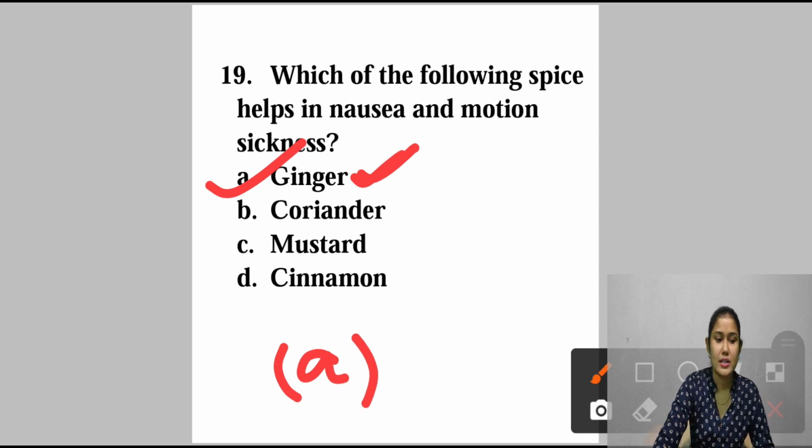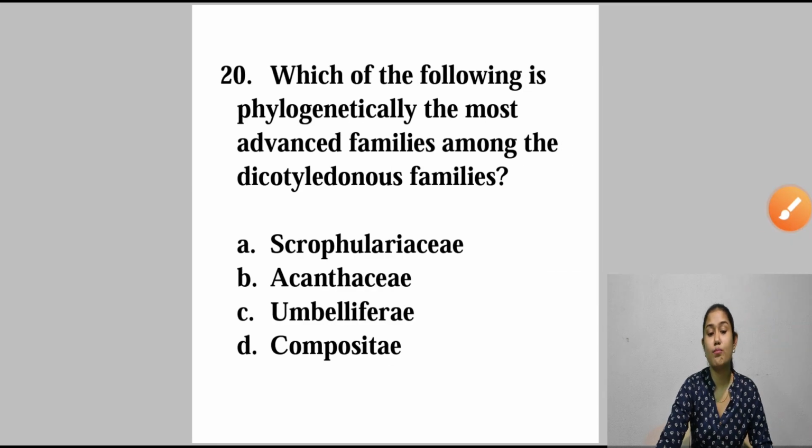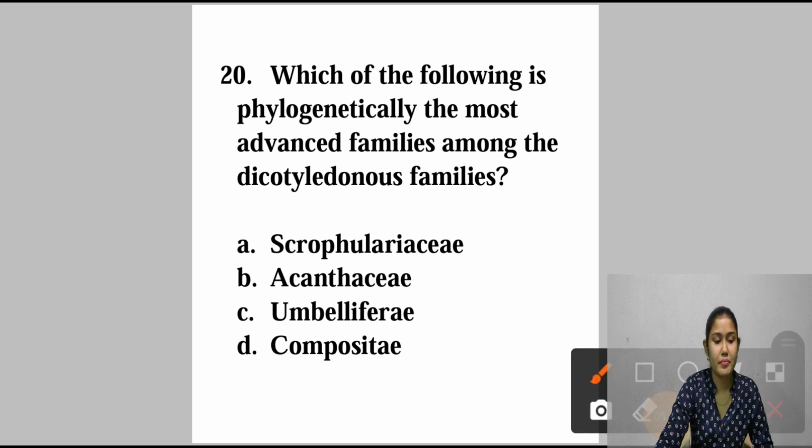Now, question number 20. Which of the following is phylogenetically the most advanced families among the dicotyledonous families? Dicotyledonous family जो ये है, इनमें से phylogenetically सबसे advanced family कौन सा है? First one Scrophulariaceae, B Acanthaceae, C Umbelliferae, and D Compositae. So the most advanced one is what? Your Compositae. So answer will be D.